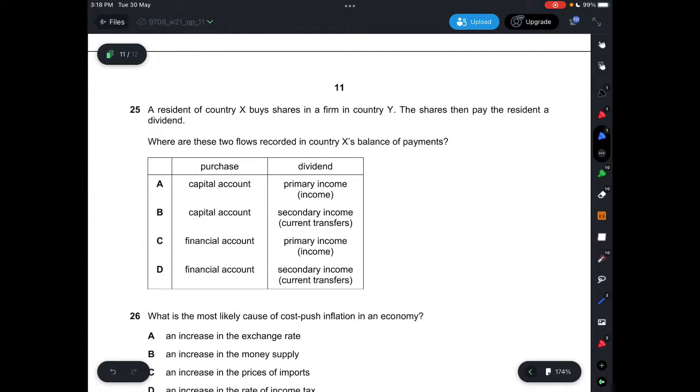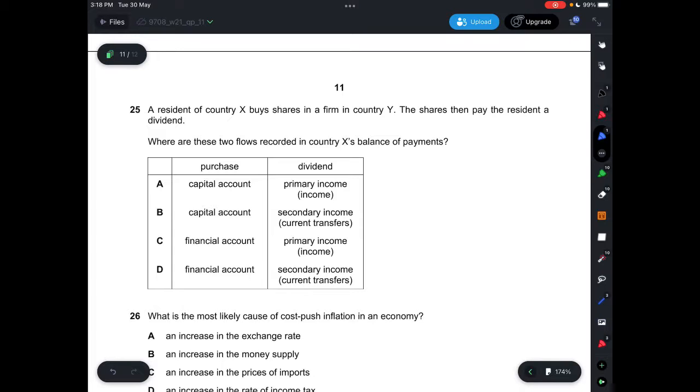Question 25, a resident of country X buys shares in a firm in country Y. The shares then pay the resident a dividend. And where are these two flows recorded in country X balance of payments? So, resident of country X buys shares in a firm in country Y. This would be under your financial account.